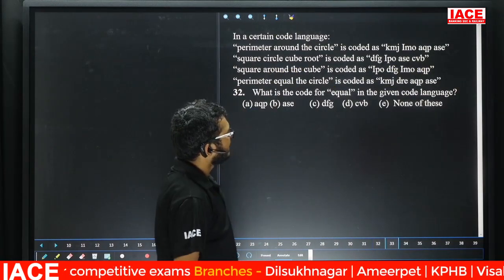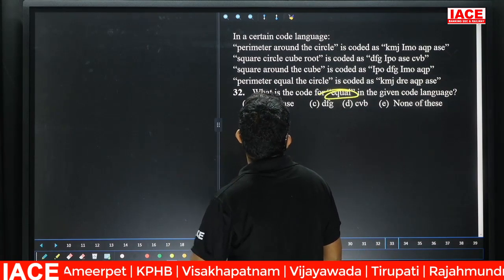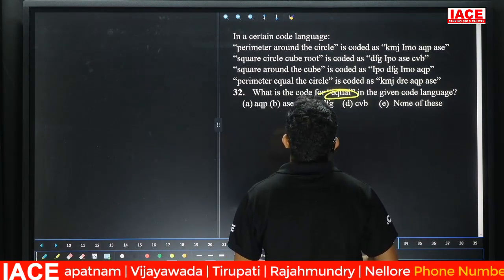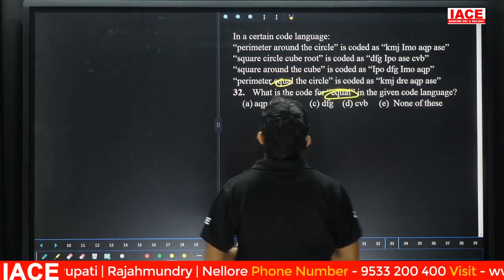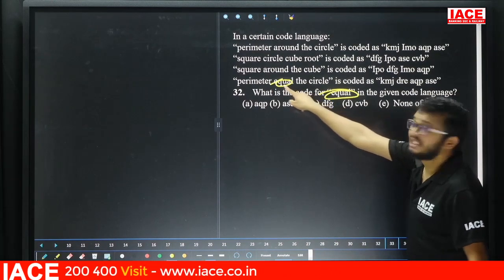Question number 32. What is the code for equal in the code language? Yes. What is given? Equal. Friends, check here once. Equal is present in which line? See here. Here we have equal. In the remaining lines it's not there. Then check once. Eliminate. The only information is equal.